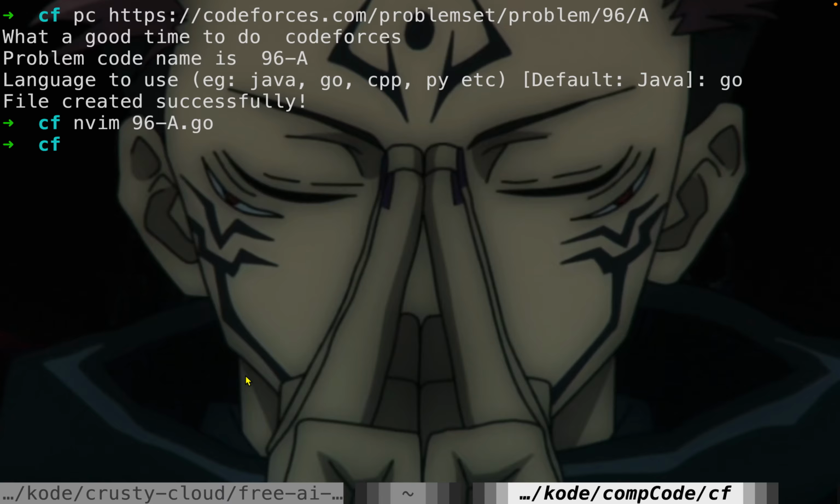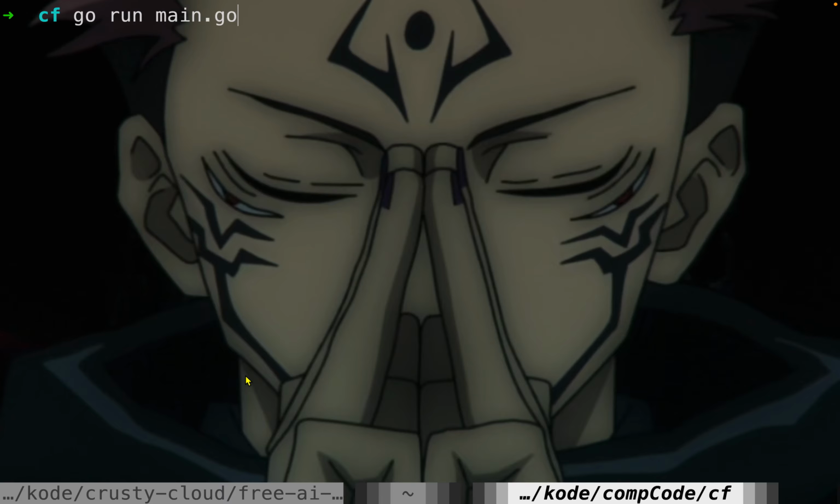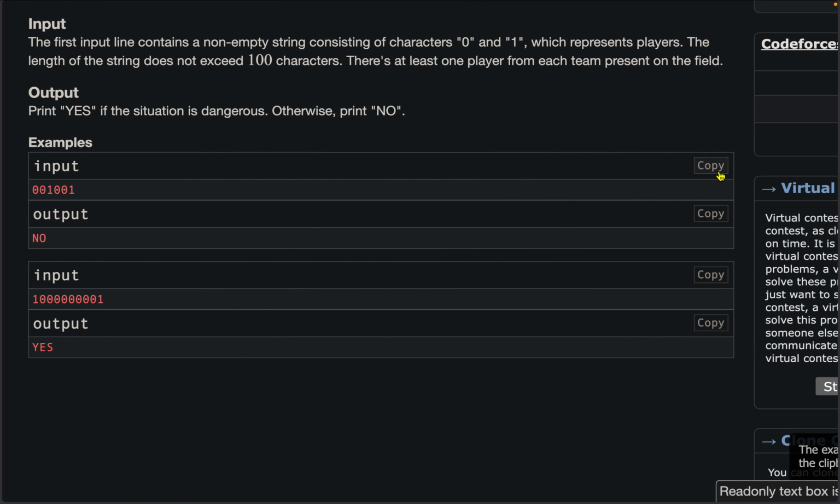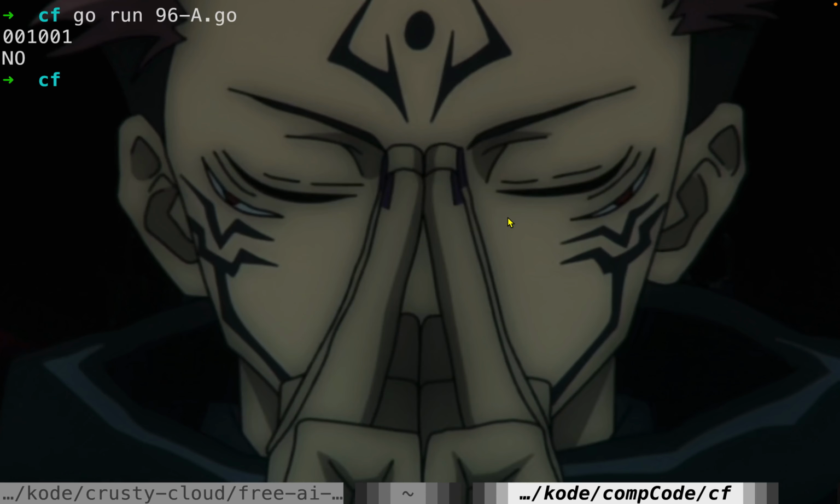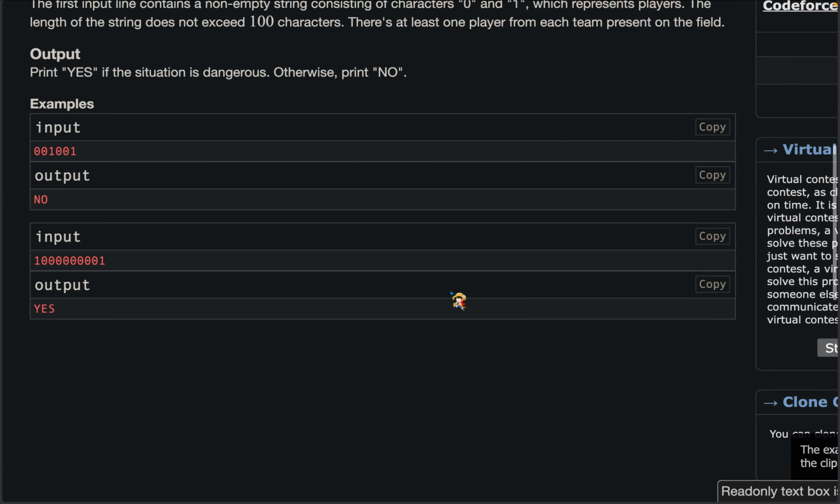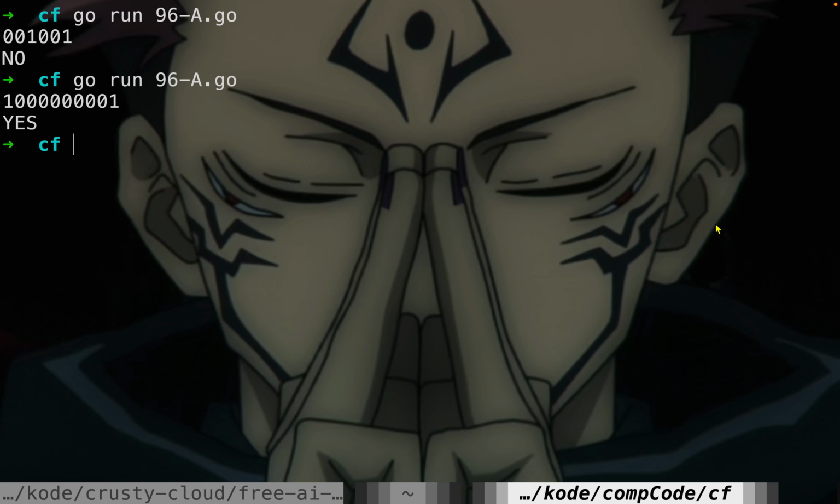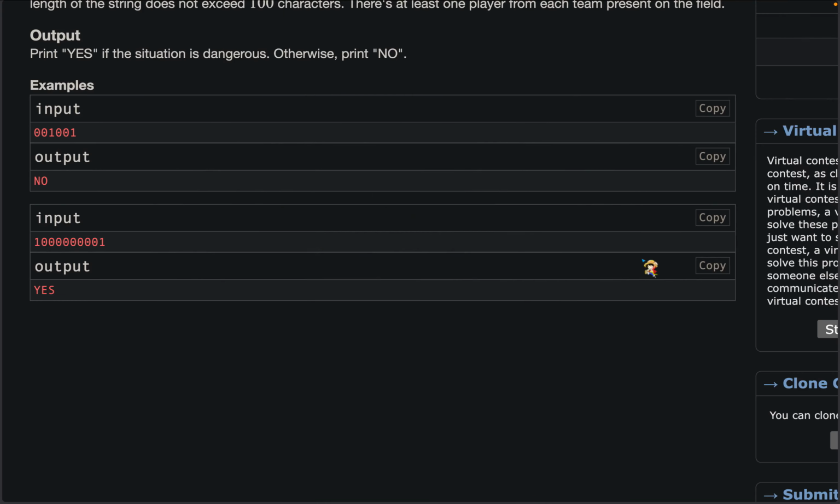Cool, let me compile this with go run. Let me copy a test case, paste it over here, and it is no, good. Let me copy another one and paste it over here, and it is yes, makes sense. So I'm copying this one to a place where I can upload the Go file, and let me try to upload this solution.